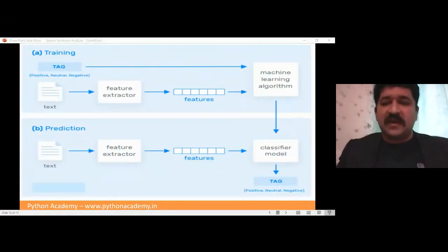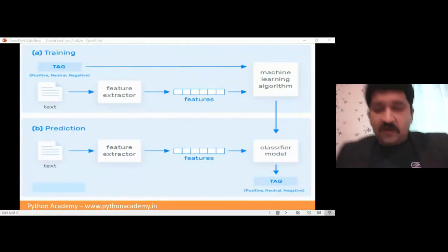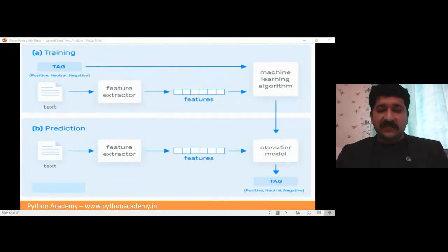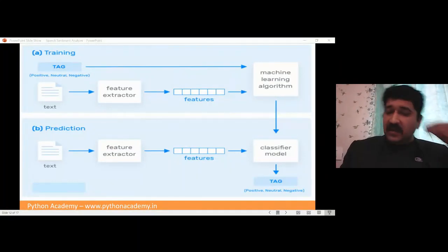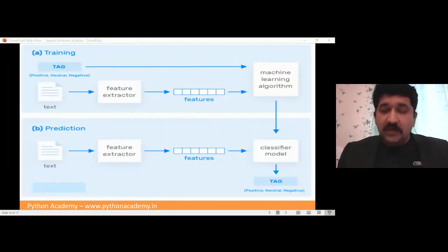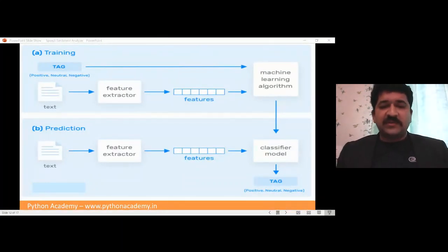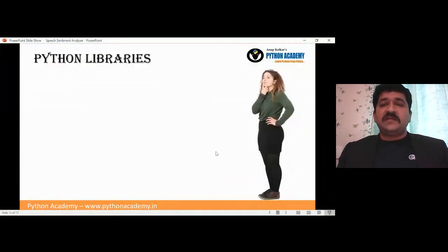Now, as I said, the tagging which happens automatically identifies which are the positive and negative sentences, and it will produce the related output. So that is the basic way the sentiment analyzer works. The sentiment analyzer has multiple inputs, and on those inputs it identifies how we can divide or identify the sentiment out of the sentence.